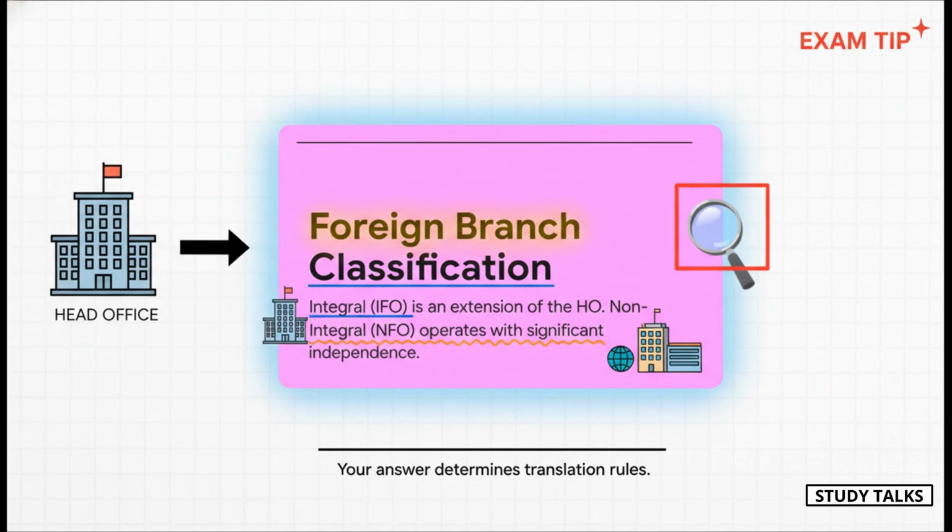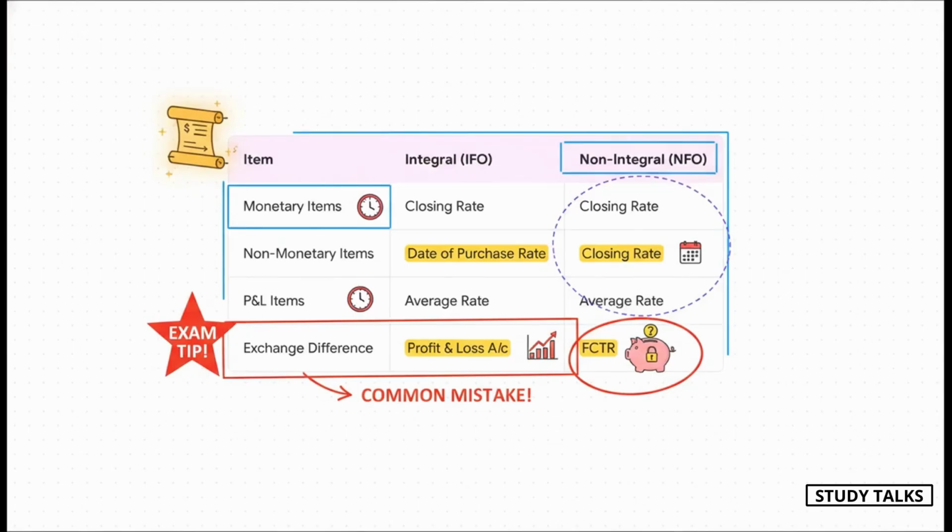It's that important. This slide right here is your cheat sheet for AS11. Let's break it down. For an IFO, you translate non-monetary items like fixed assets at the historical rate, the exchange rate on the day they were bought. But for an NFO, things are simpler. You use the closing rate for all assets and liabilities. But here it is, the biggest point of difference, the part that ICAI loves to test.